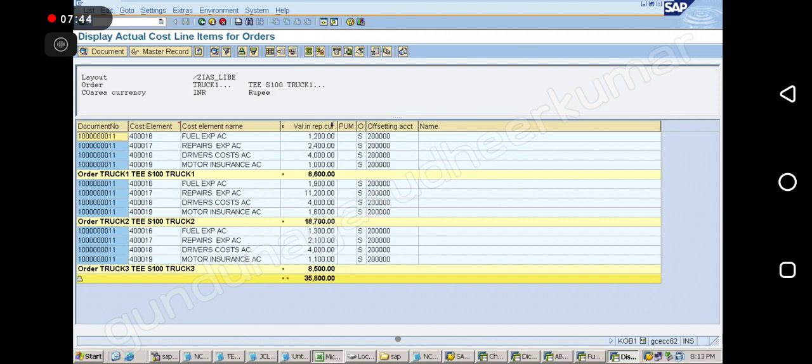So here nowhere cost center, nothing is there. You see, directly we are able to see each order wise. Okay, truck wise we are able to see. So like this, not only for trucks, for anything you can generate for so many requirements. This is the sales department, one example. But for many places, many requirements, you can create an order. And you can meet the reporting requirements of your client.